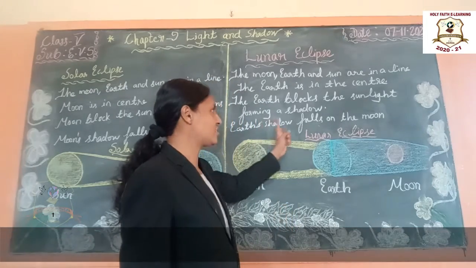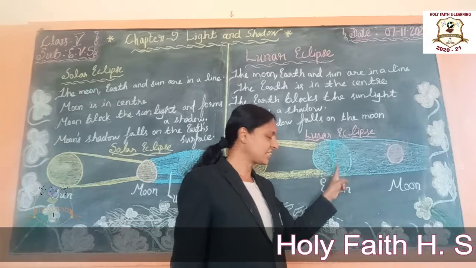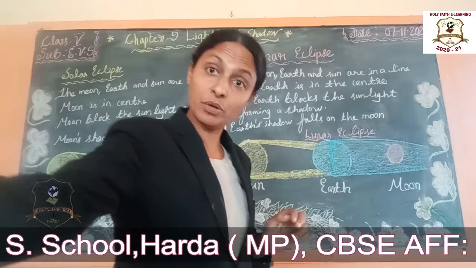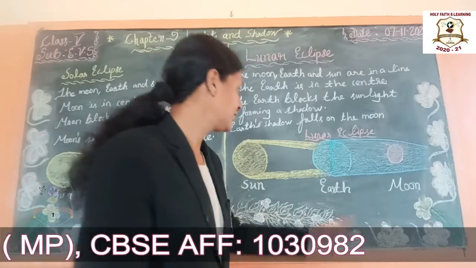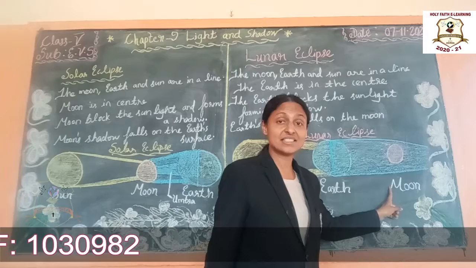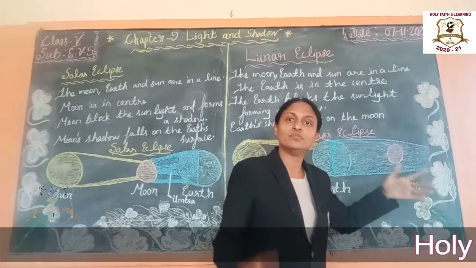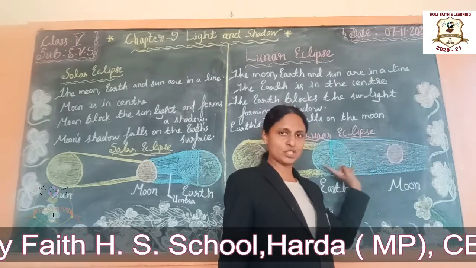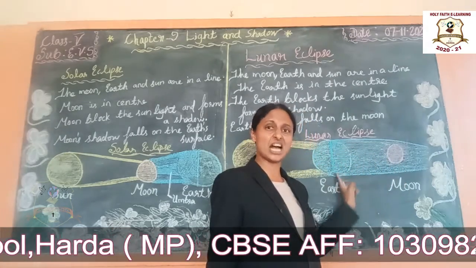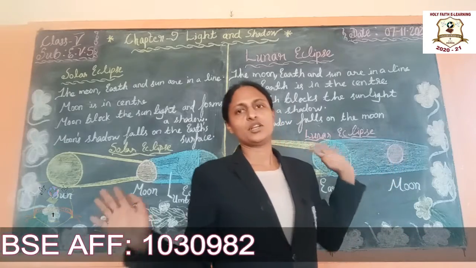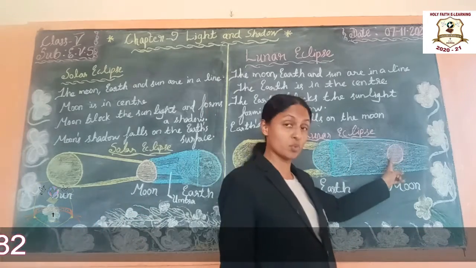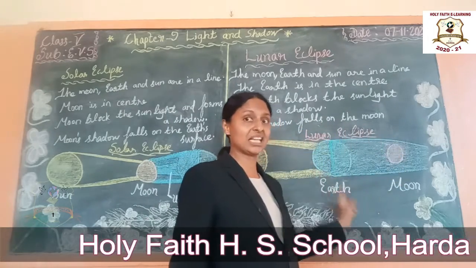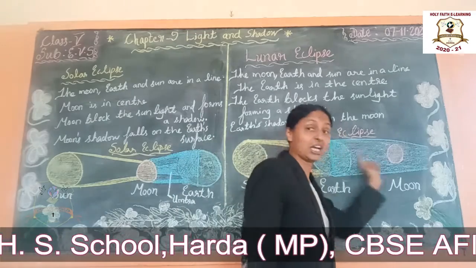Understand students? The shadow of the earth falls on the moon. Can you understand students? Students, when the moon passes through the earth's shadow, lunar eclipse occurs. Okay students, when the moon goes through the earth's shadow, then a lunar eclipse happens. Understand students? Because the moon goes around the earth. Okay, the moon revolves around the earth. On the way, this lunar eclipse is happening.